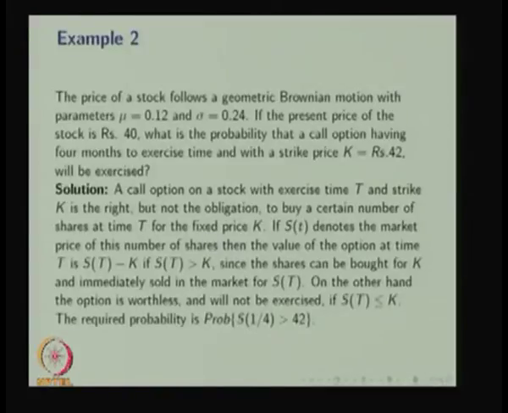So we are not computing the actual probability here, because you can use the earlier concept: S of t follows a log normal distribution. So using the log normal distribution, one can find the probability of S of 1/4 being greater than 42.